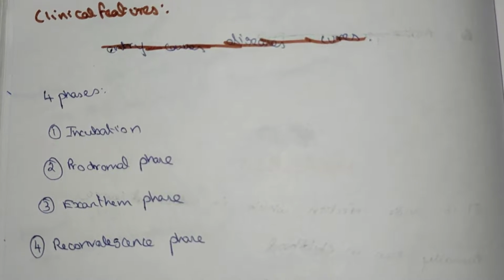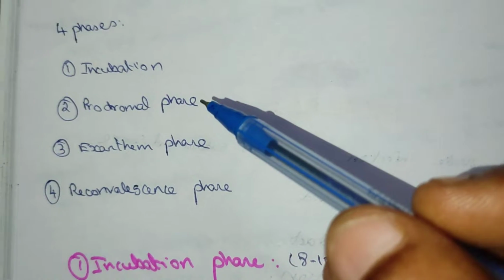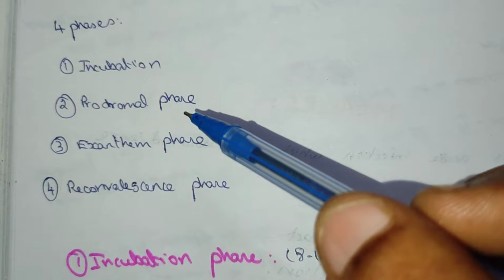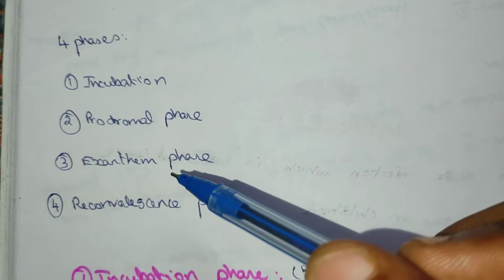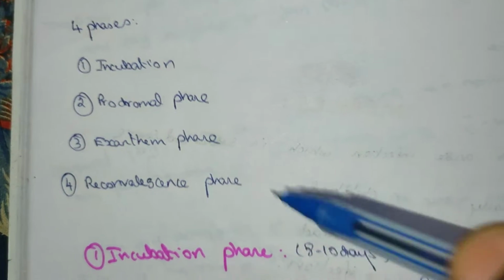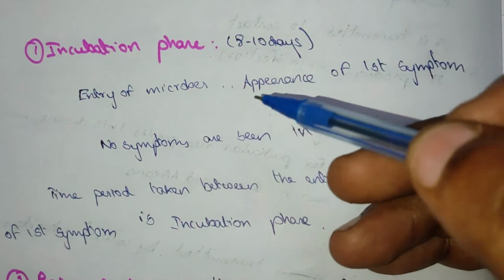Now we will see the clinical features of this measles. These clinical features are divided into 4 stages. First one is the incubation stage. Second one, prodromal phase, third, exanthem phase, and fourth, reconvalescence phase. These are the 4 stages of the measles.